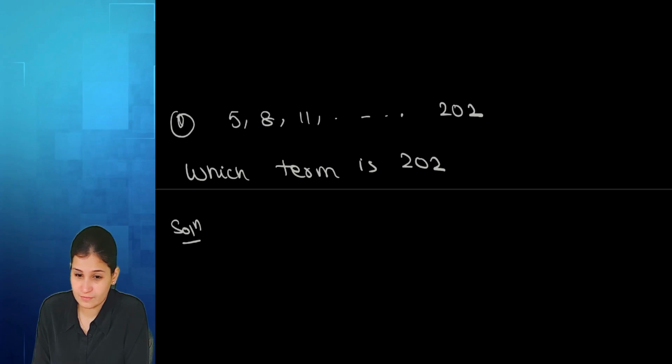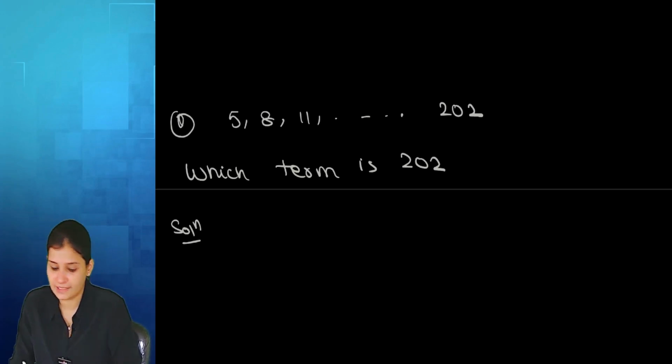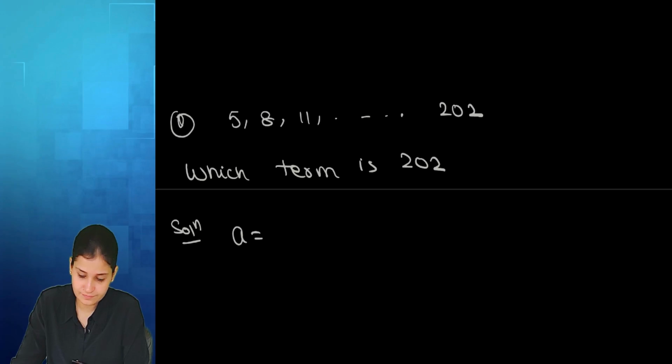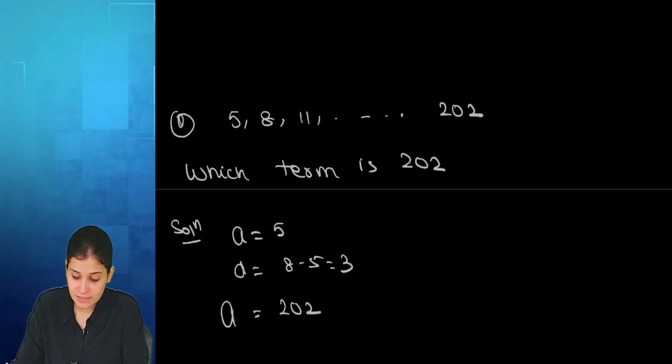From this sequence, what can you already get? Can you get me the value of a? 5. Can you tell me d? 3. Okay. 202 is a member of the sequence, so I'll name 202 as an.